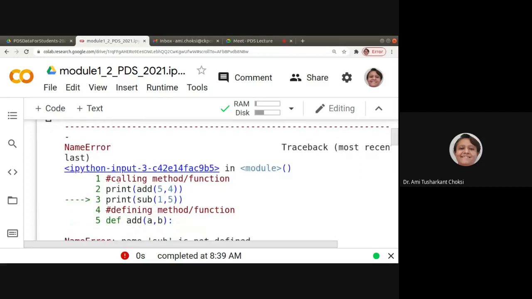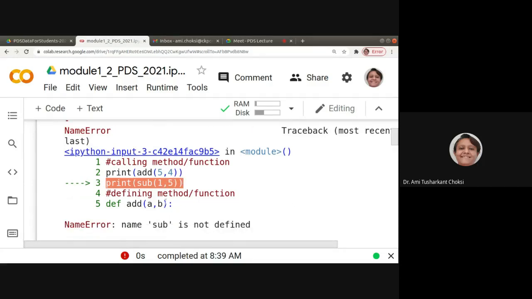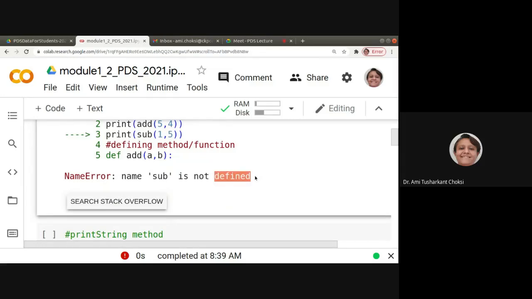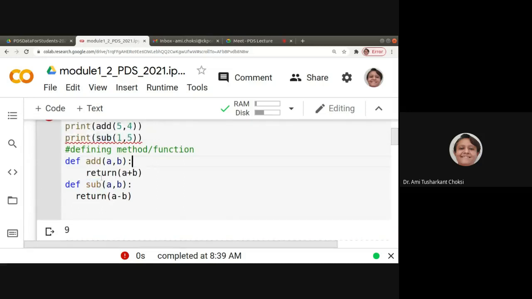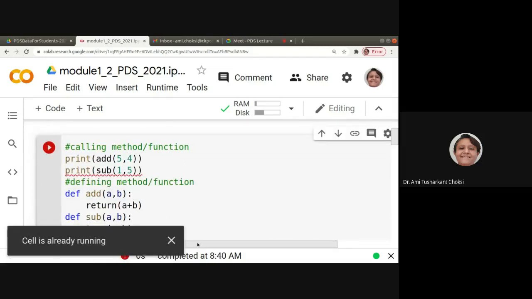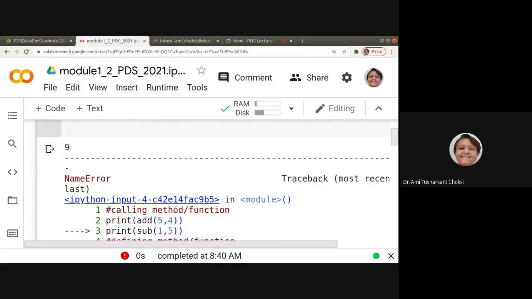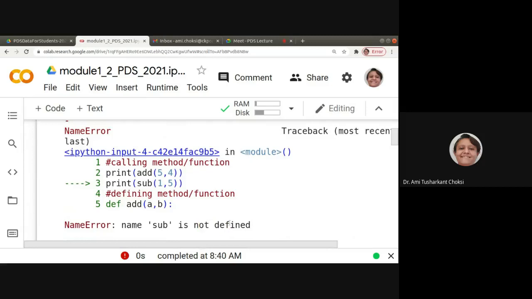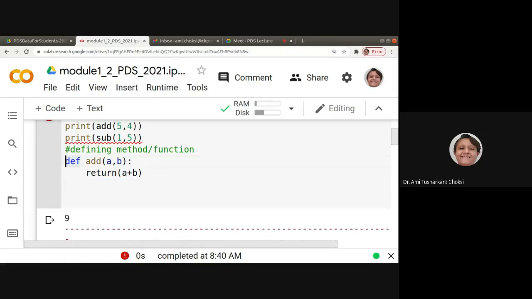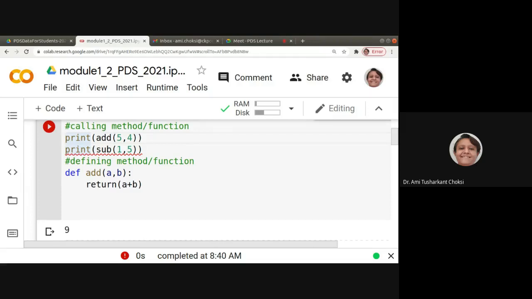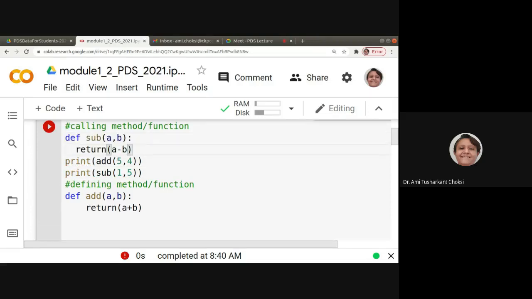Oh, it is creating a problem. Print sub 1 5. What is the problem? Name sub is not defined. Why is it so? It is already there, no? It is available here. Let me run it again. It says sub is not defined. Now what to do? Let me change the sequence. Let me put this definition first and then after that, the calling. Okay.